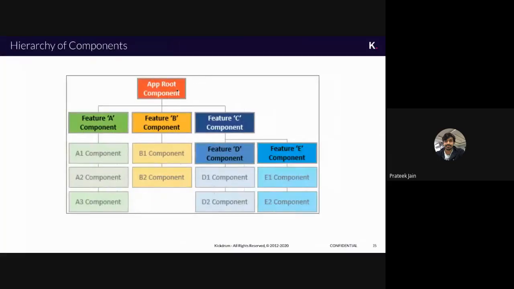How we will see that later, but as per the hierarchy, what you are seeing here is my app component, and feature A, feature B, feature C, and so on. Consider feature A as my home screen page, feature B as my career page, and feature C as my about us page. That way you can have multiple feature pages as your multiple navigation pages, and you can move on to them. The inner components, A1, A2, A3, B1, B2, are the smaller components which help you build a feature component that you insert inside your app component. So this top to bottom hierarchy happens with all the components.